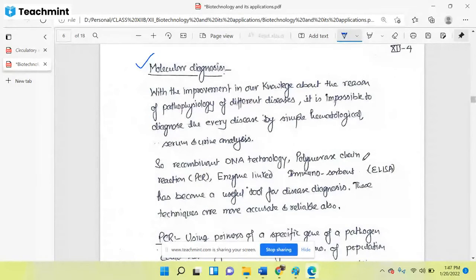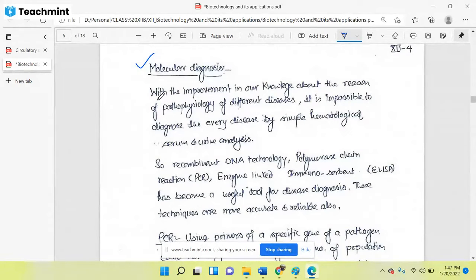RT-PCR is one of the applications of biotechnology. You must have heard about the ELISA. Nowadays we are using different tools and techniques in the healthcare system, especially in molecular diagnostic procedures. Okay, so we will see them here one by one.